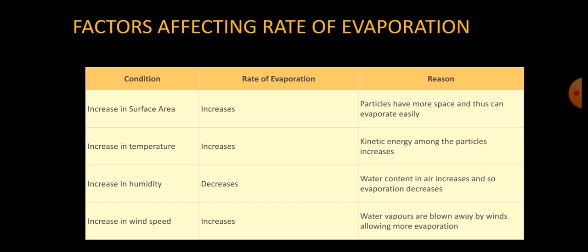So if the humidity in the air is high, this will decrease the rate of evaporation, and if the humidity decreases, the rate of evaporation increases. So humidity is inversely proportional to the rate of evaporation.